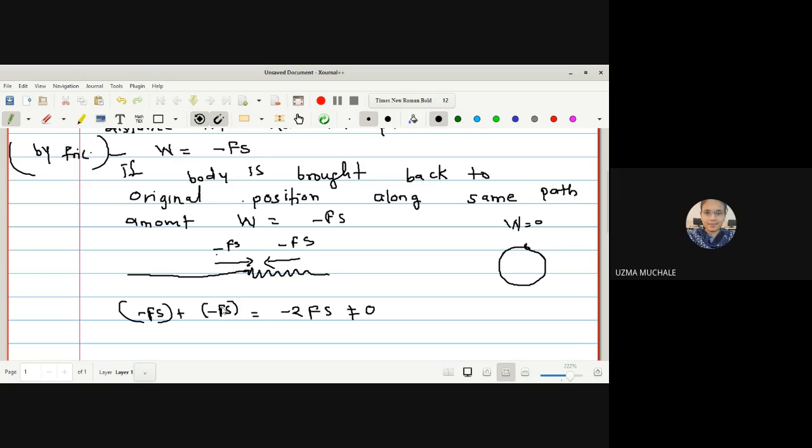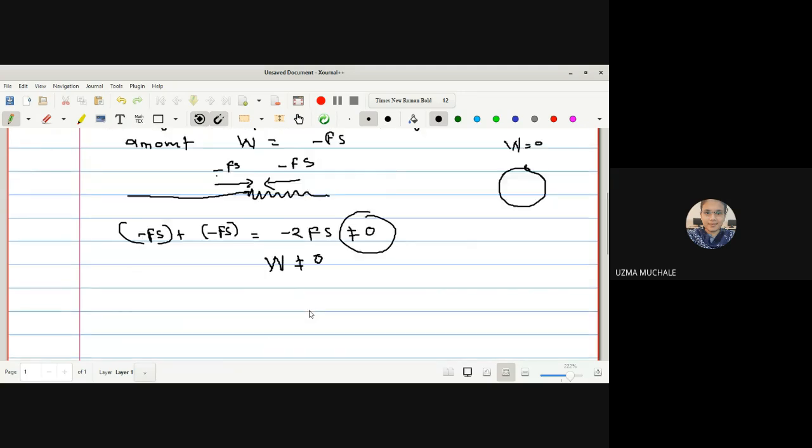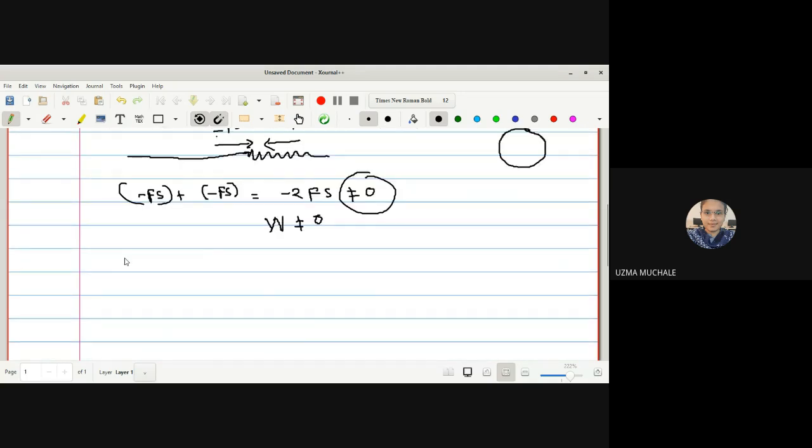The force applied by ourselves and the force applied by the frictional force, it is minus 2 Fs, which is not equal to 0. So hence we can say that the work done is not equal to 0. And in this case, we can say that the frictional force is not a conservative force.